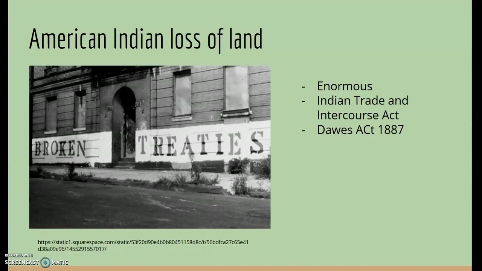In the Dawes Act of 1887, the President of the United States could survey Native American land and divide it amongst specific individuals. Native Americans who agreed to this would be given American citizenship. Keep in mind, again, Congress did not pay for this land. They did not give the Native Americans any sort of monetary compensation. They walked right in, took what they perceived as theirs, and divided it up however they saw fit.